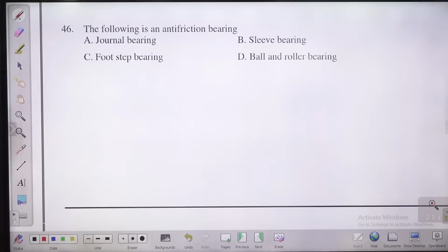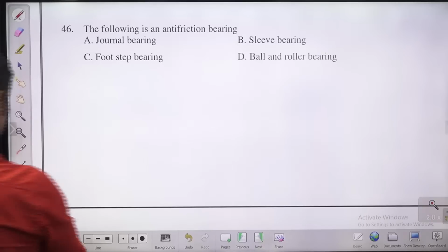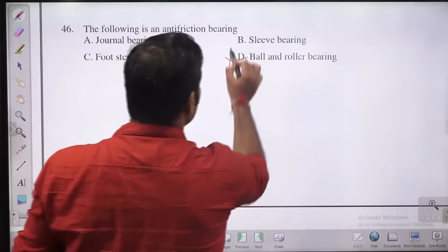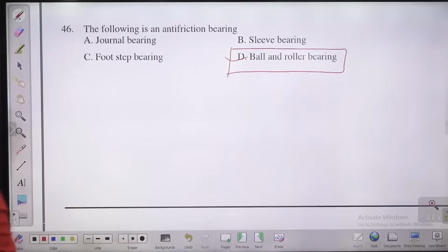Anti-friction bearings will have some balls and rollers. Ball rollers are there in an anti-friction bearing. So D is the answer. Roller bearing and ball bearing are known as anti-friction bearings. Footstep and general bearings are not anti-friction bearings.